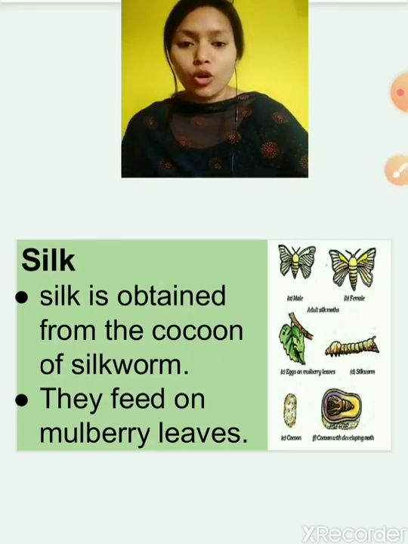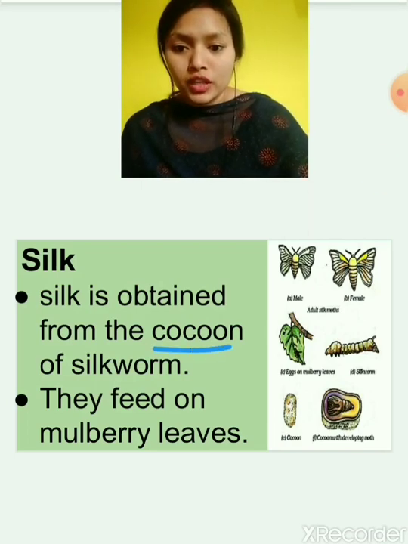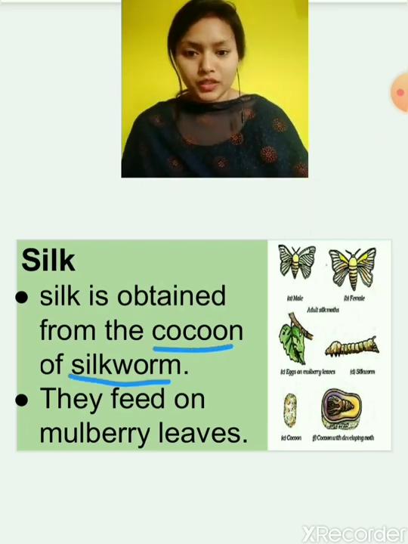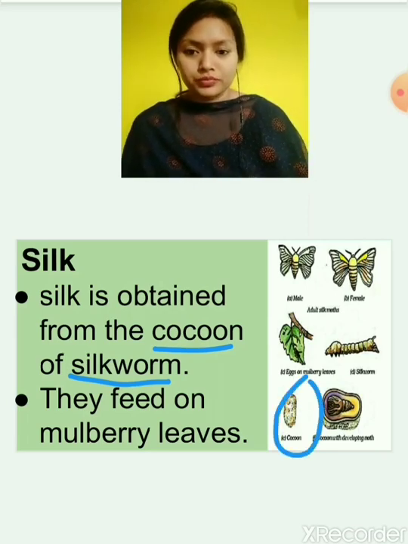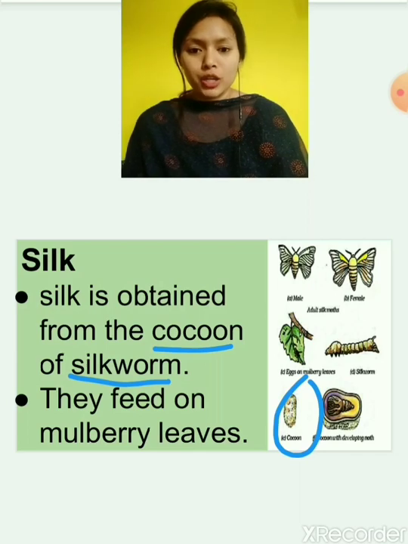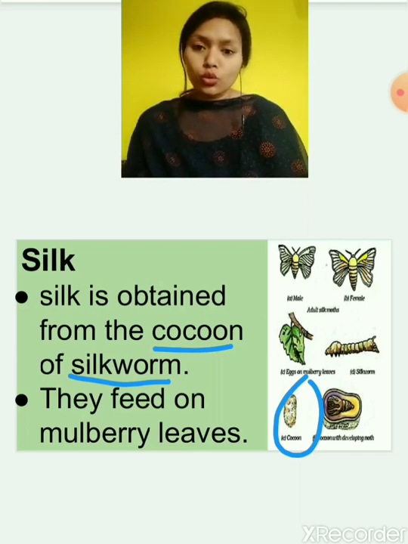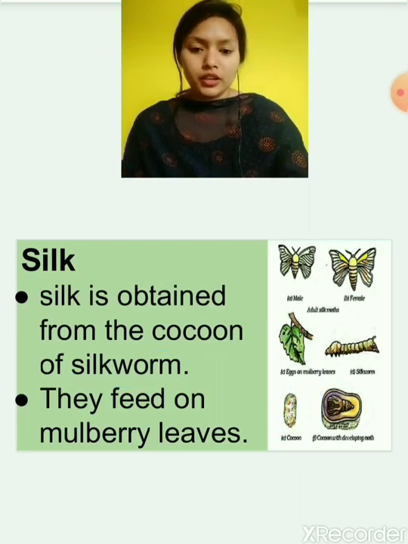So silk is obtained from the cocoon of the silkworm. They feed on mulberry leaves. What do silkworms eat? They only eat mulberry leaves.